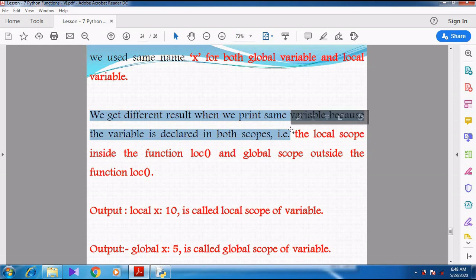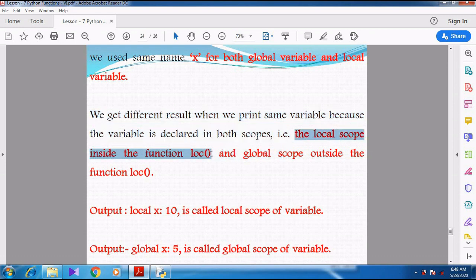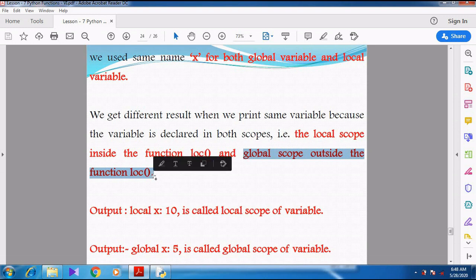Why are we getting different results? Because both the variables are declared in different scopes. The first variable declared is x equal to 5, that is global. The second variable which we declared inside is called local. See here, the local scope inside the local function, and the global scope which is defined outside the function.